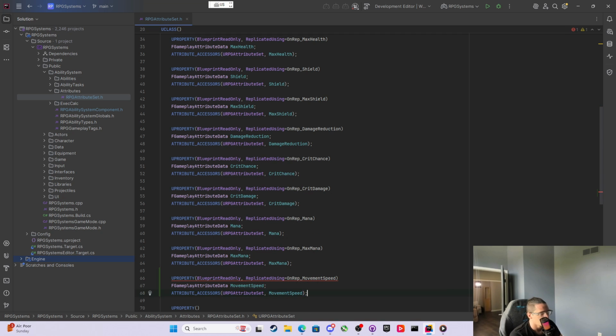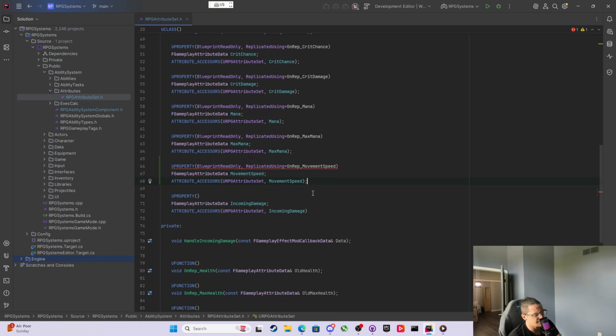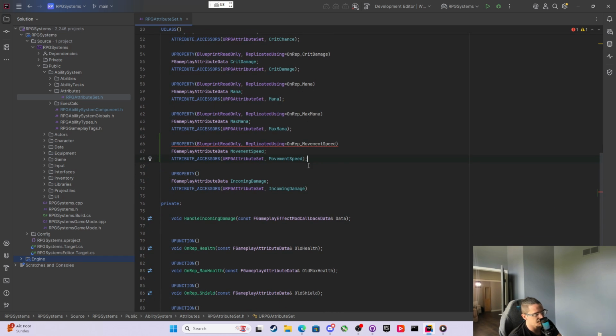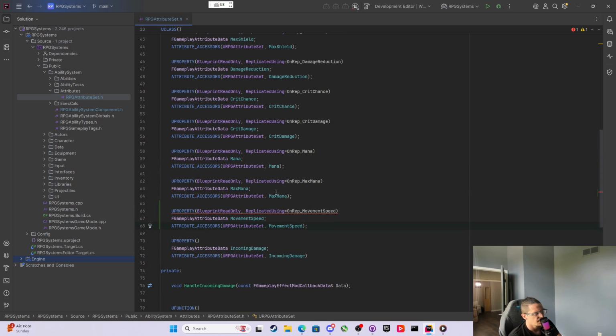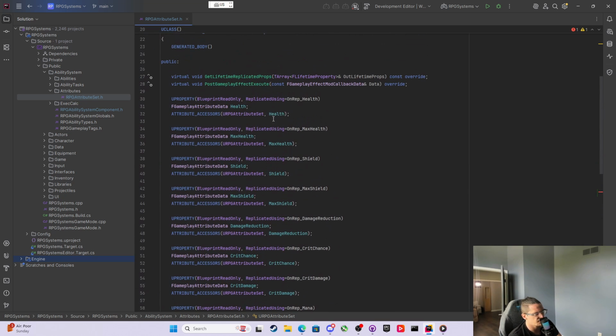Movement speed. Now it's up to you if you want to cap movement speed. I don't cap movement speed. I just make sure I don't do stupid things with movement speed and everything's fine, right? But if you want to cap it, you can cap it. You do the same thing with like mana and max shield, max health.